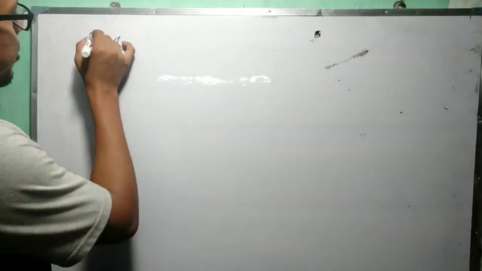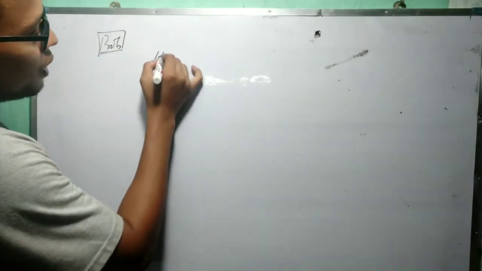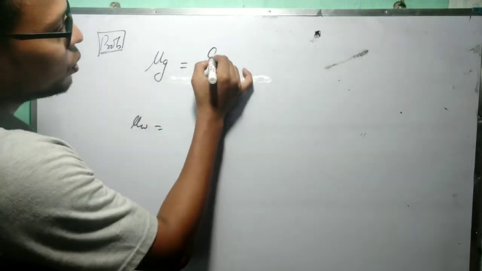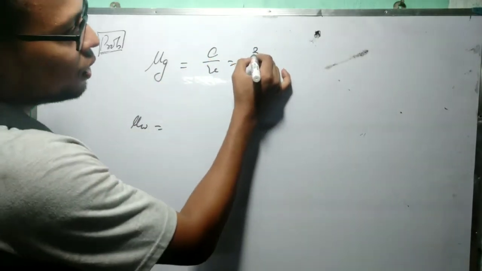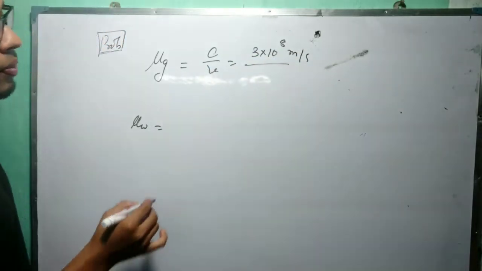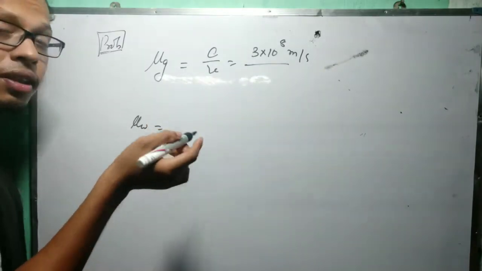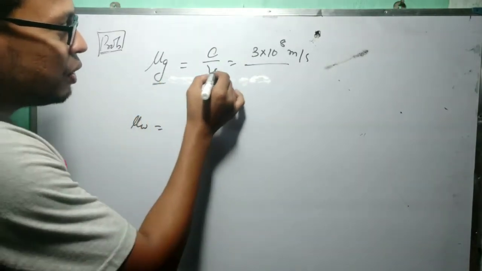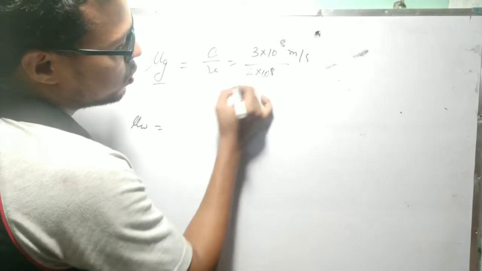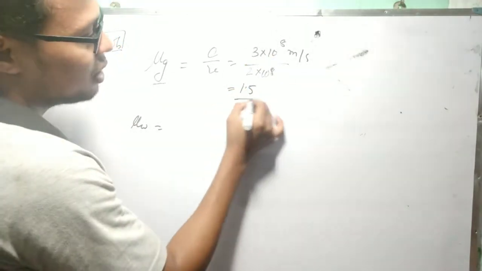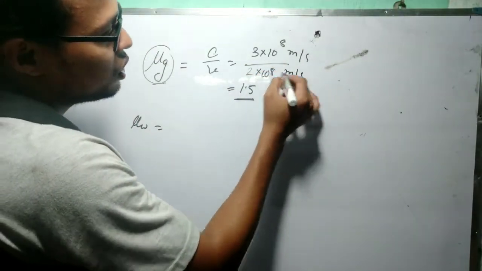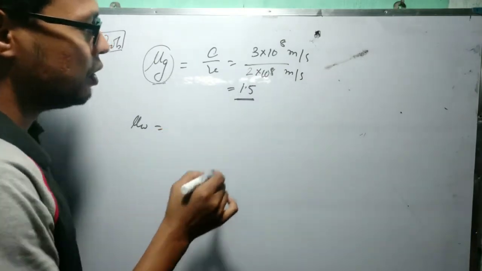Now by two problems I am trying to explain. Suppose you want to calculate mu glass or mu water. Two things I will calculate. See what I told, C by V. C is always constant, 3 into 10 to the power 8 meter per second, divided by V. V means the velocity of light in the medium. Medium means which one? Glass. See, the velocity of light in glass, in the previous video I told, is 2 into 10 to the power 8. So this is 3 by 2, which means 1.5. And one thing, this mu does not have any unit because it is the ratio of the same units. That's why it does not have any unit.